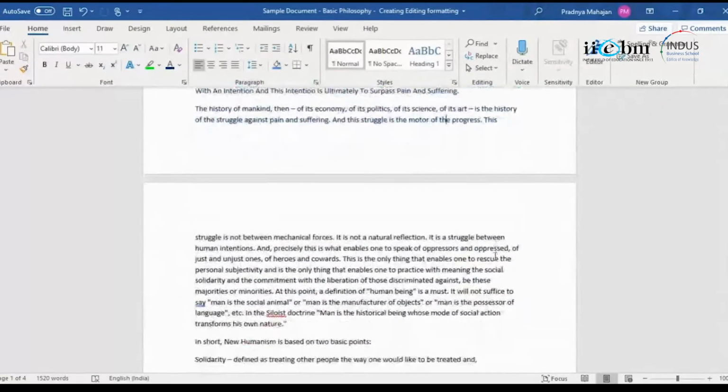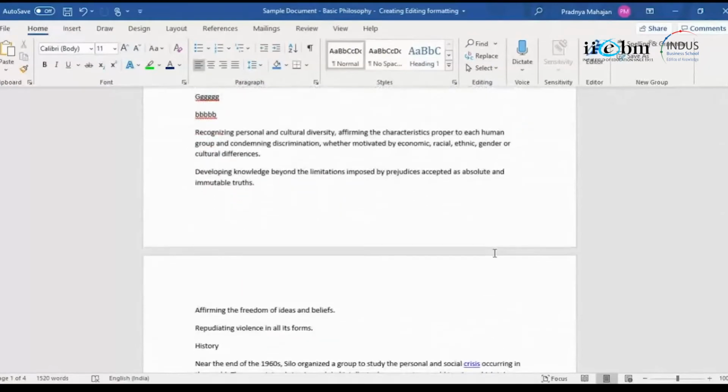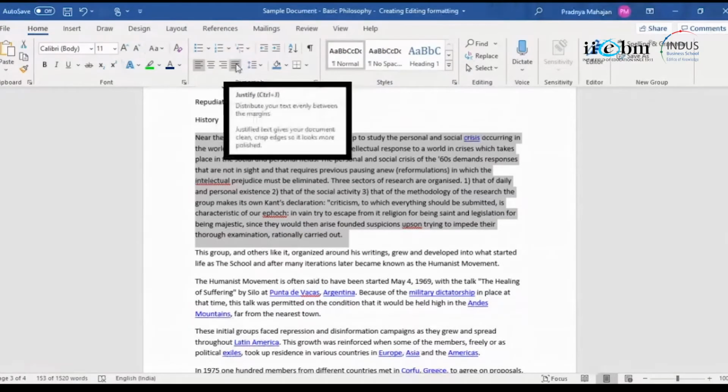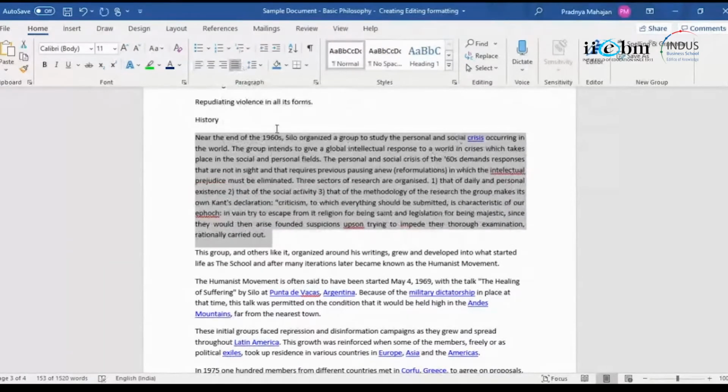So let's move on to another page, where you have this paragraph. Can you make out that the end of each sentence on this side is not aligned? That means one sentence ends here, another ends here, another ends here, and it doesn't look very good. So what you do is you select and you say, can you see this? Justify. So it will all be aligned towards the margin. So both the margins will have correct alignment of data.